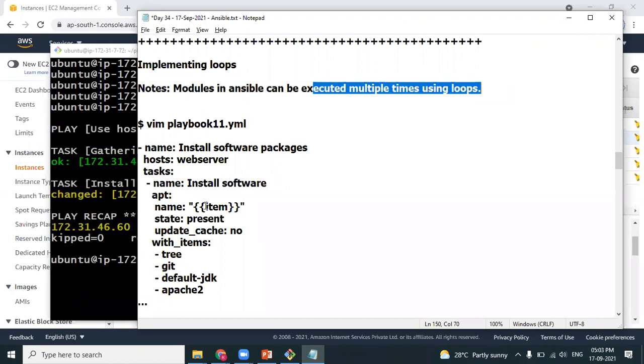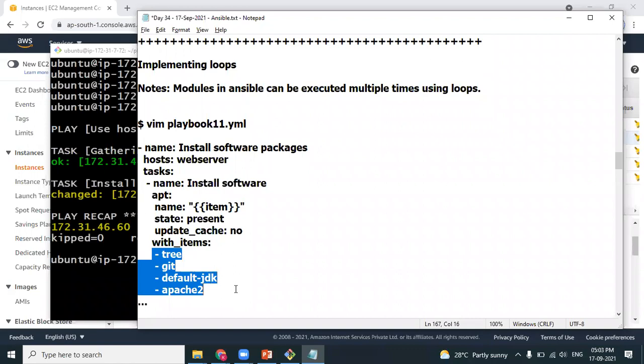Generally, if you look at our previous example, the variable names were A, B, C, D, and something like that. When you see a variable with the name item, which is a predefined keyword, that means you are implementing loops. So item is a keyword. The Ansible keyword with_items is a syntax which helps you understand this. So the loop will execute 4 times. For the first time, this item will be replaced with tree. Second time, it will be Git. Third time, it will be replaced with JDK. And fourth time, it will be replaced with Apache 2.